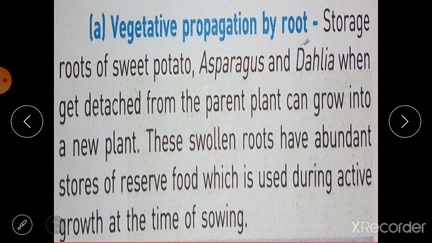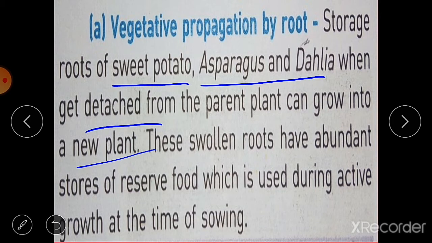Vegetative propagation can occur by the root, and examples are potato, sweet potato, dahlia and asparagus. These are the examples of vegetative propagation by root. So these plants can grow with the help of their roots. The storage roots of sweet potato, asparagus and dahlia, when they get detached from the parent plant, can grow into a new plant.